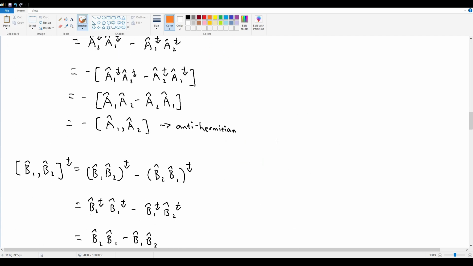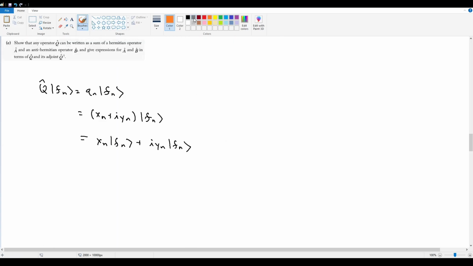So in that case, what that means is that, on this same state, if I act A hat on Fn, this gives me An, and correspondingly B hat acting on Fn gives me Bn. Because A hat is Hermitian, An gives some purely real number, right? This is real, and this is purely imaginary.